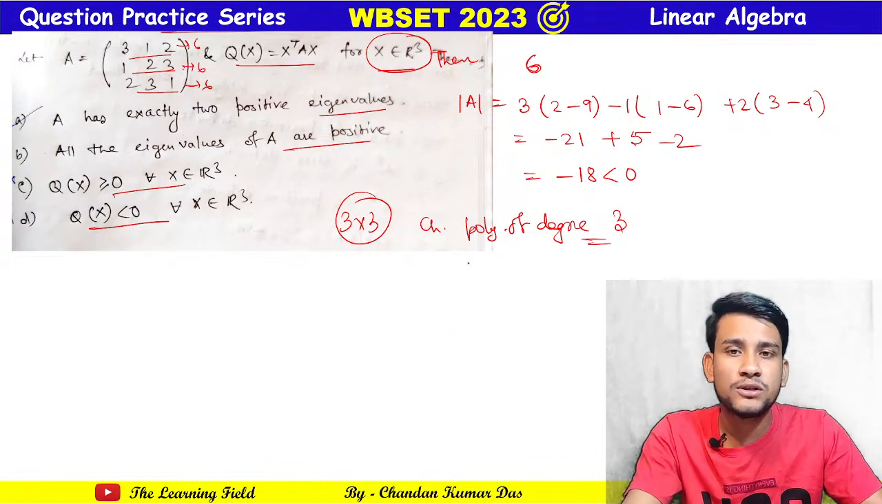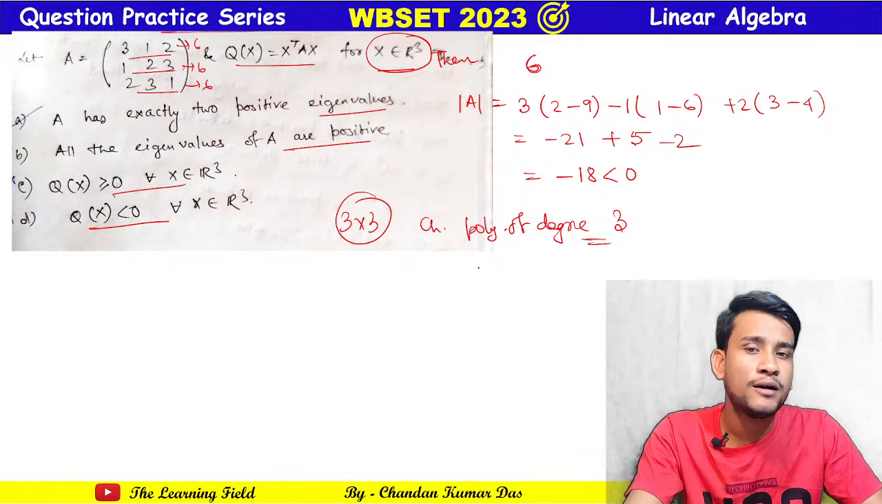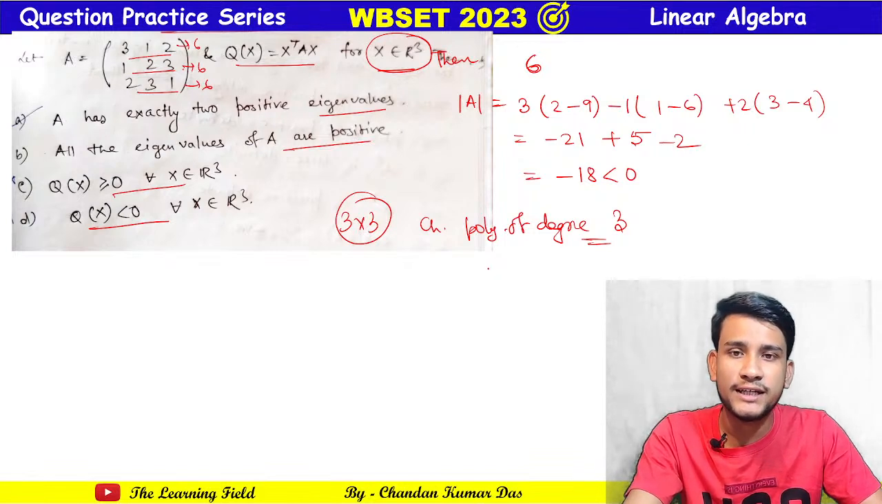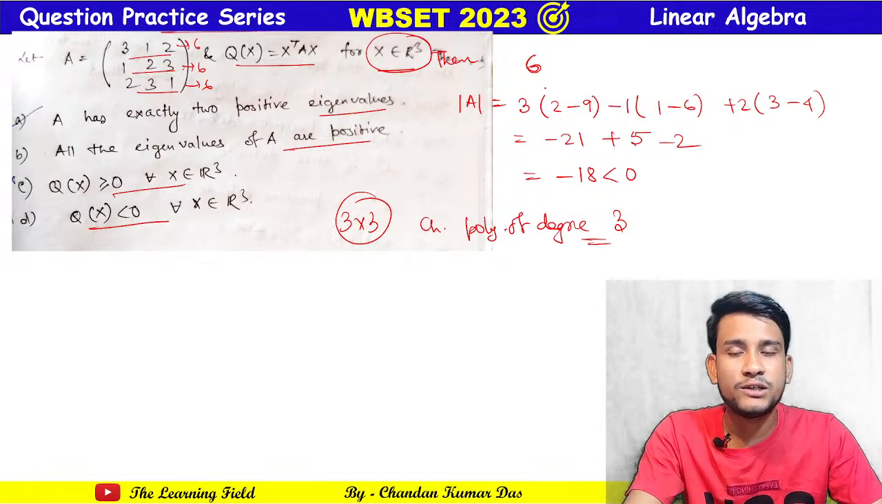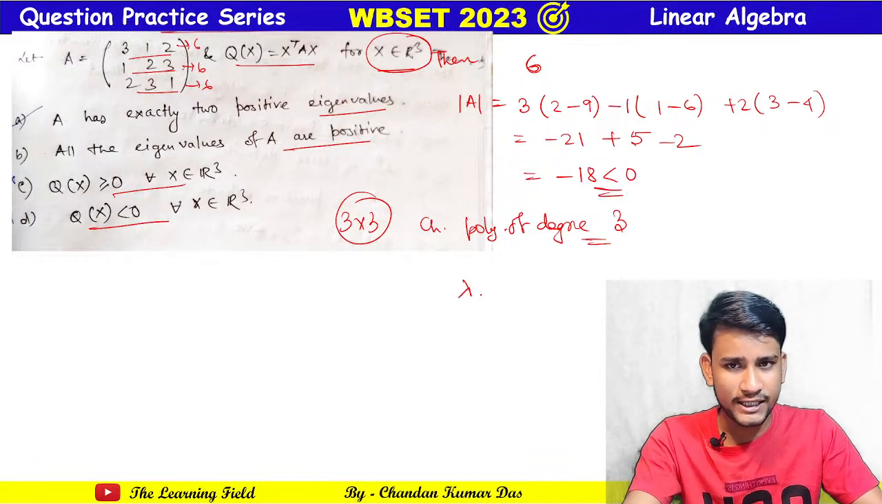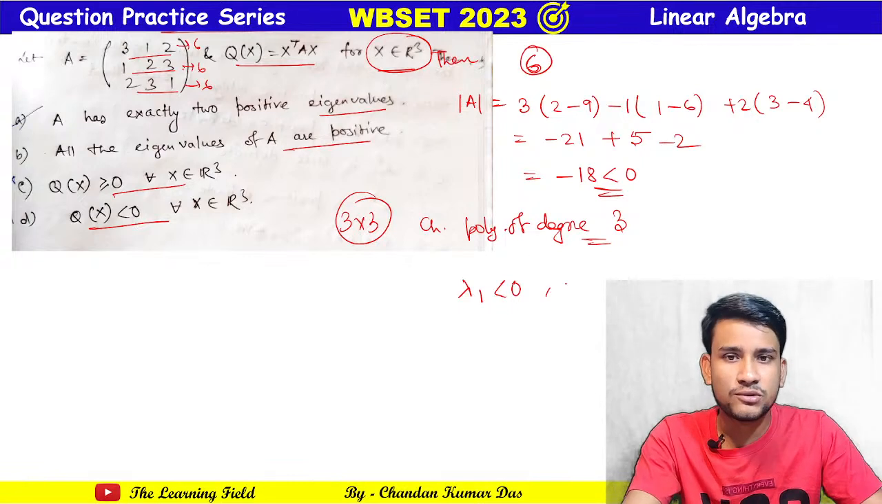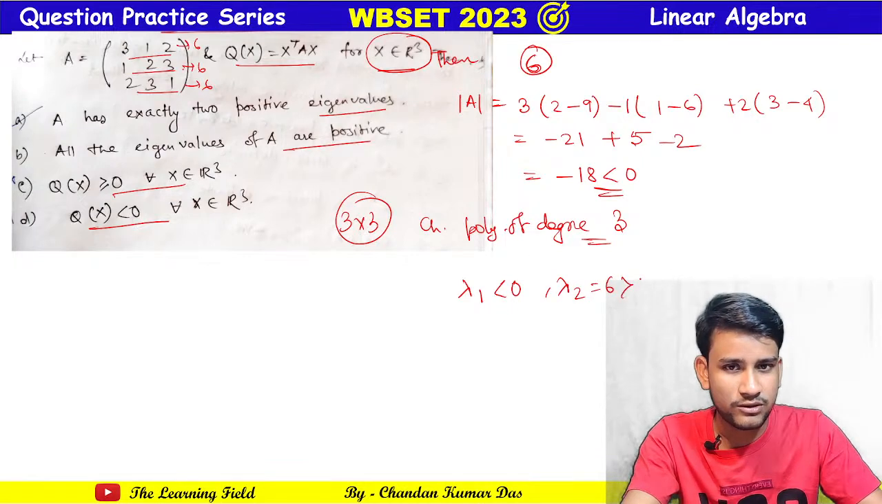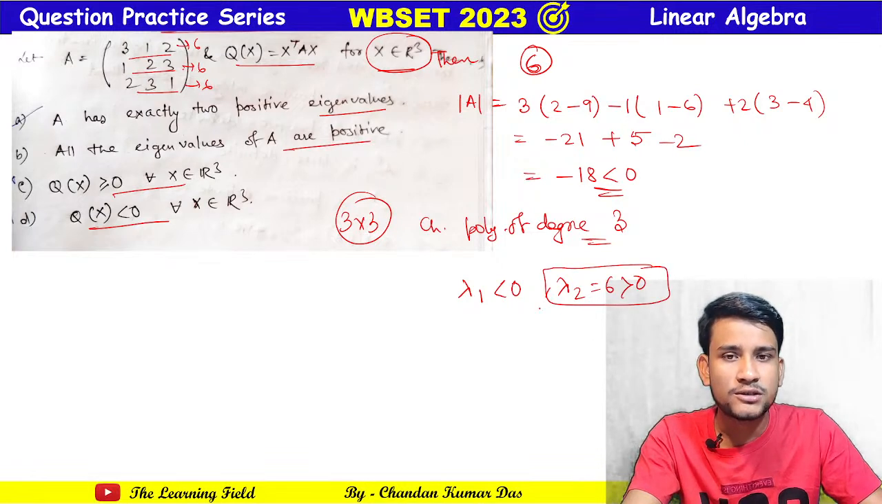Okay, so we have a third degree equation, all roots are real. Since the determinant is less than 0, one eigenvalue must be less than 0, because we get one eigenvalue greater than 0. So lambda 2, suppose this is equal to 6, obviously greater than 0. Therefore, of the remaining two eigenvalues, suppose lambda 1 and lambda 3, one must be greater than 0 and one must be less than 0.